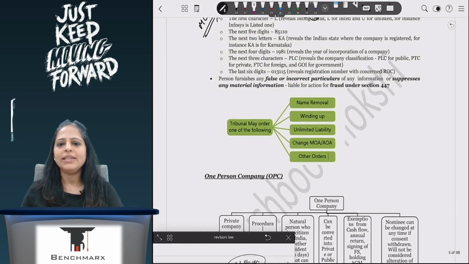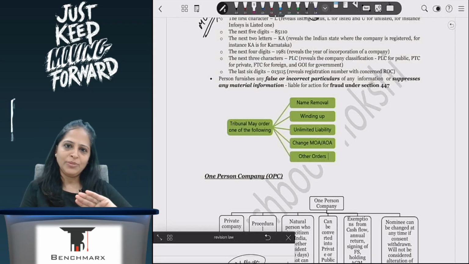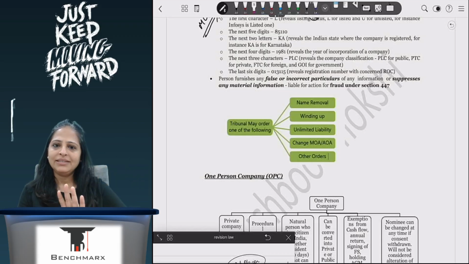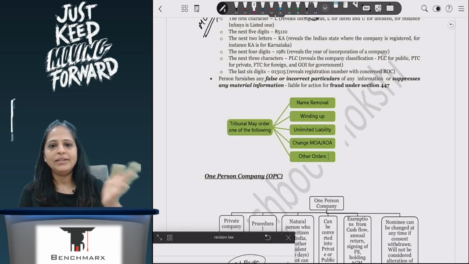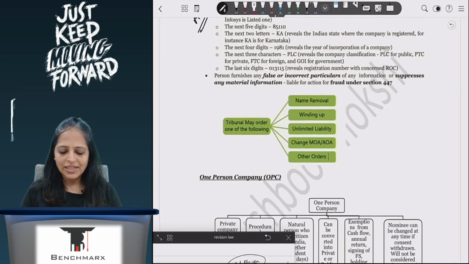If I give any false or incorrect information, or suppress any information, then I will be liable under Section 447, which we studied yesterday also. Whether it is less than 10 lakhs or more than 10 lakhs, whether public interest is involved, minimum amount of fraud, maximum amount of fraud: minimum 6 months, maximum 10 years. If public interest is involved, minimum 3 years, maximum 10 years. And if it is less than 10 lakhs, then either a penalty or a fine, or imprisonment. Otherwise, both will be applicable, correct? So this we studied yesterday.